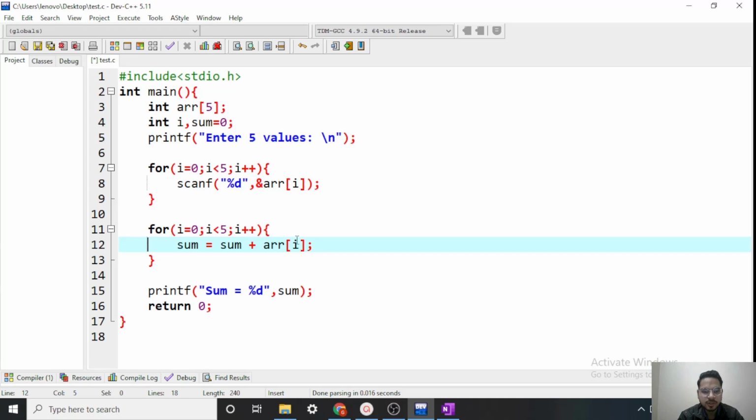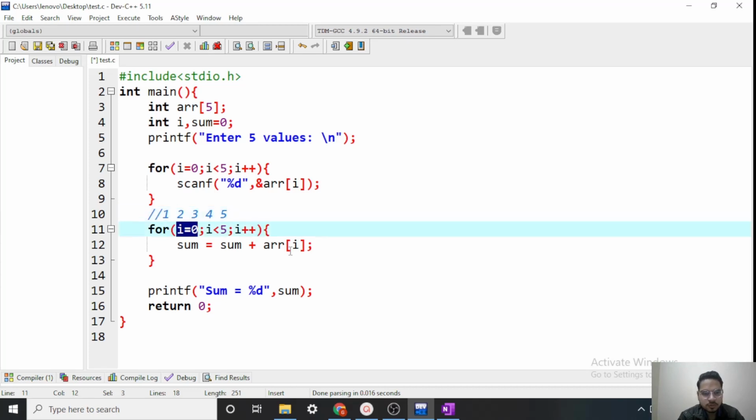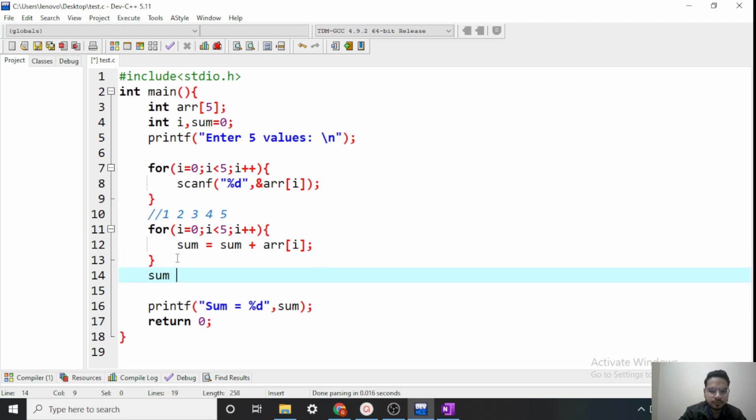Are you able to imagine this? Let's say the values inside the array are 1, 2, 3, 4, 5. Now first i will be 0. So array[0] is 1. So let's drag down here. What is sum after each iteration? Initially sum was 0. Now 0 plus 1. So sum is 1 now. Now i plus plus, i becomes 1.